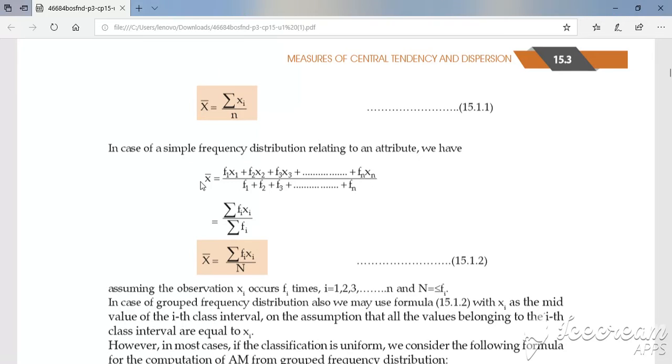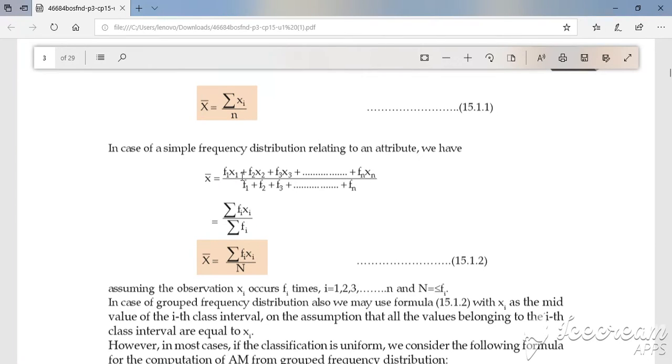So how should I write its formula? x bar equals f1 x1 plus f2 x2 plus f3 x3 plus, at last, fn xn, divided by f1 plus f2 plus f3 plus up to fn. Which equals summation fi xi upon summation fi.